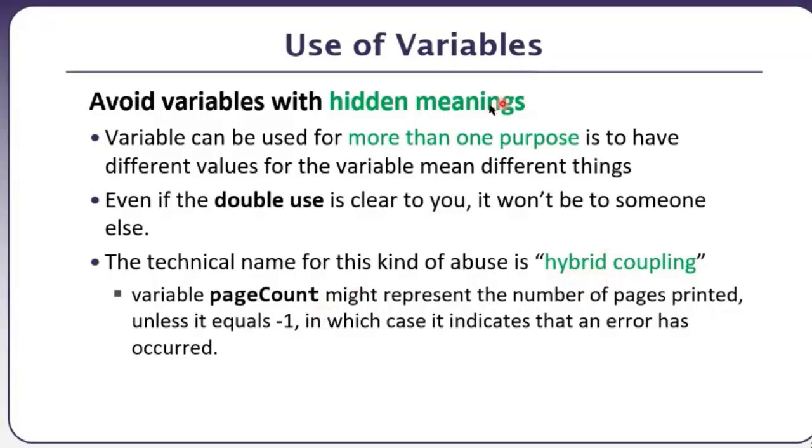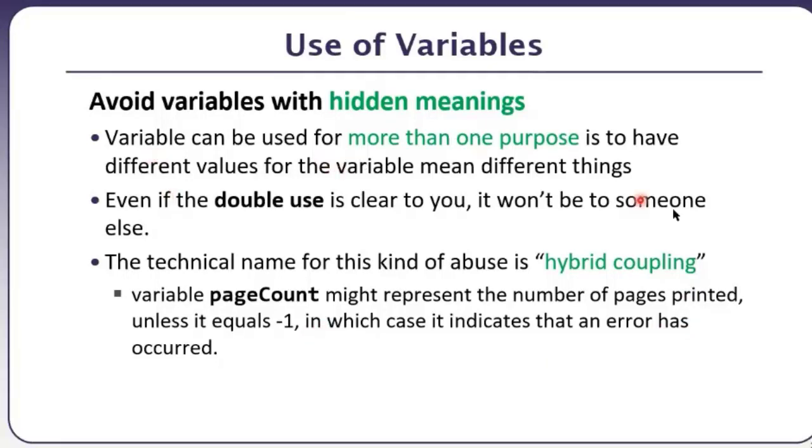So this hybrid coupling, or expecting multiple purposes from this variable, multiple meanings of the data of this variable, is not recommended. See, okay? So even if the double use is clear to you, it won't be to someone else. So you know that -1 for page count means that there is an error, but for someone else, this might not be the same meaning. So you should make sure that you have a separate variable or separate flag, Boolean flag, which represents if the printing has been done successfully, or if the exporting has been done successfully, and so on.